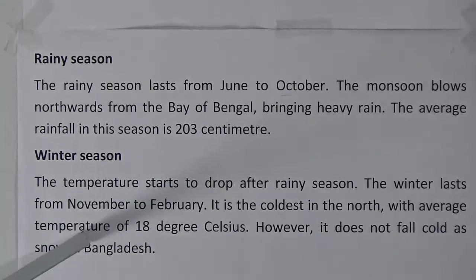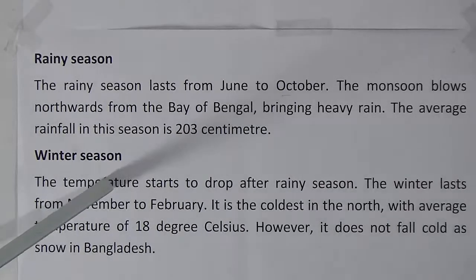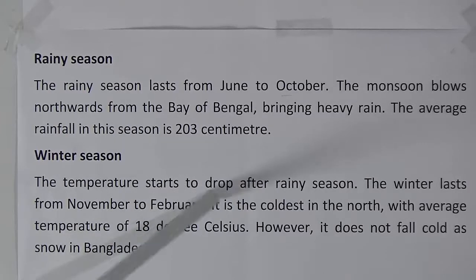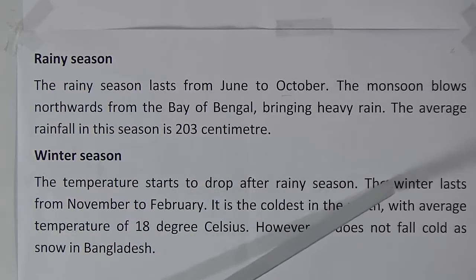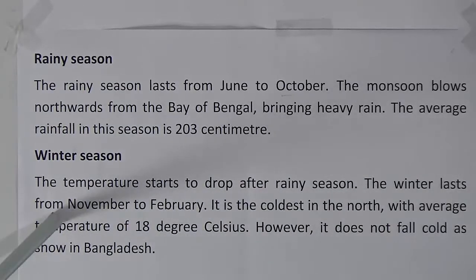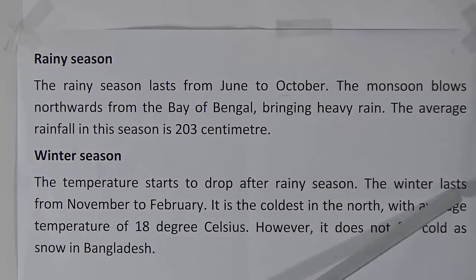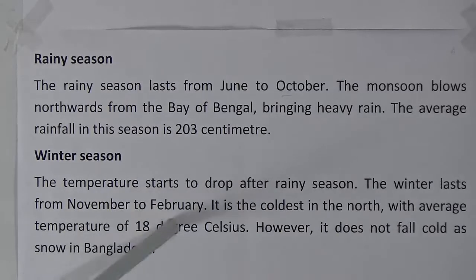Now the last part is the winter season, that means the cold season. The temperature starts to drop after the rainy season. The winter lasts from November to February. So look here, the duration of winter is November to February.